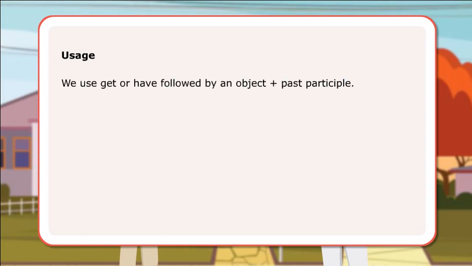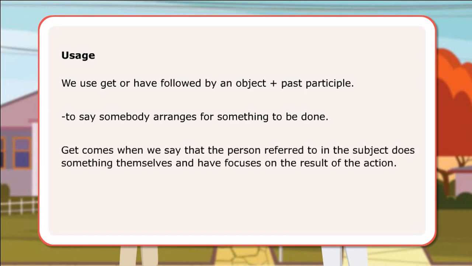Usage. We use get or have followed by an object plus past participle to say somebody arranges for something to be done. Get is used when we say that the person referred to in the subject does something themselves, and have focuses on the result of the action.